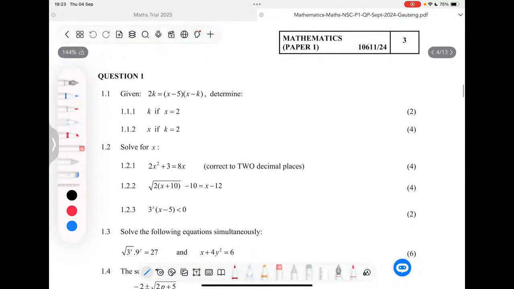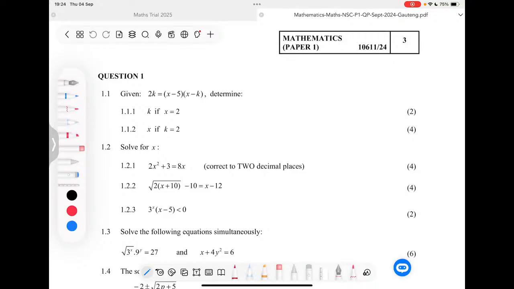Now, let's get into action or the meat of the exam itself. Paper 1 of mathematics will always, especially now in September and your final examination in November, consist of question 1, which is made up of algebra. The whole of question 1 will test algebra. Always, every time, it will test algebra.